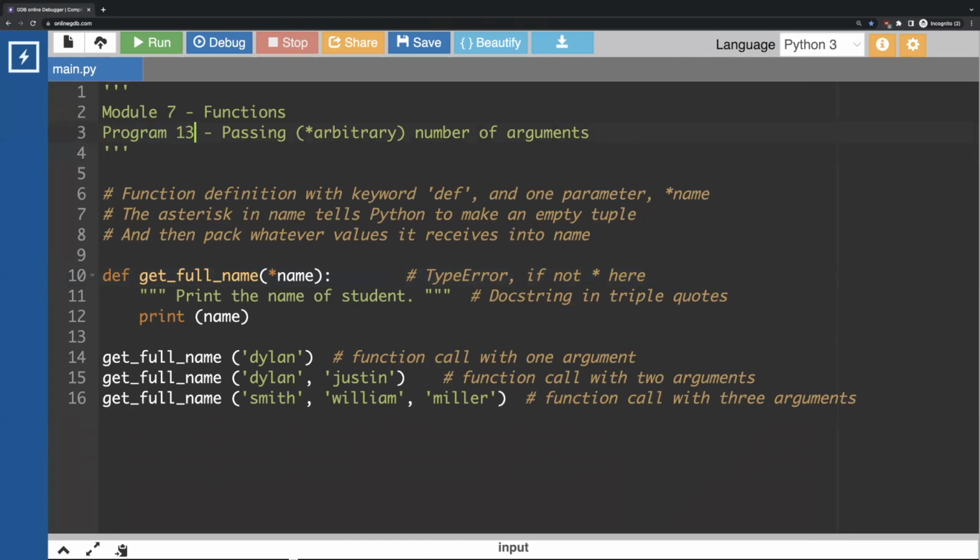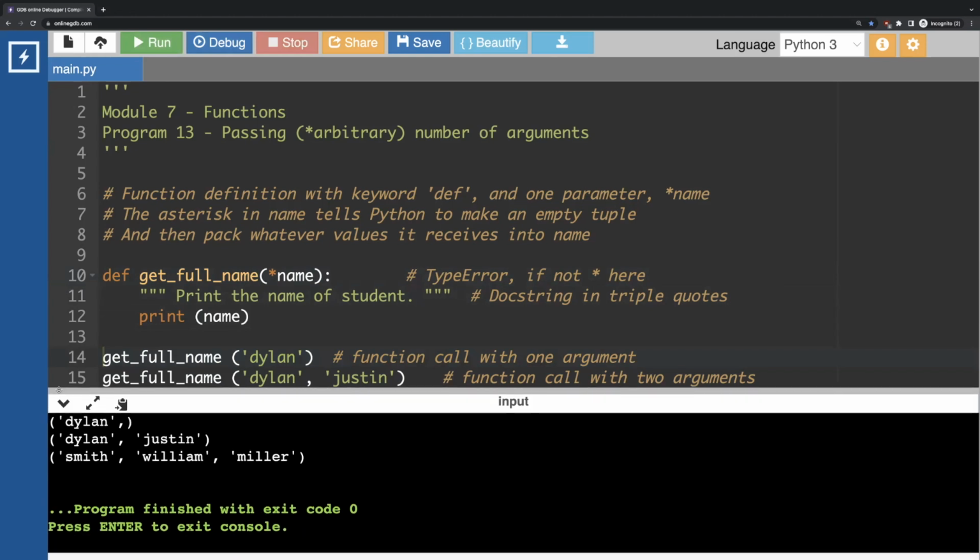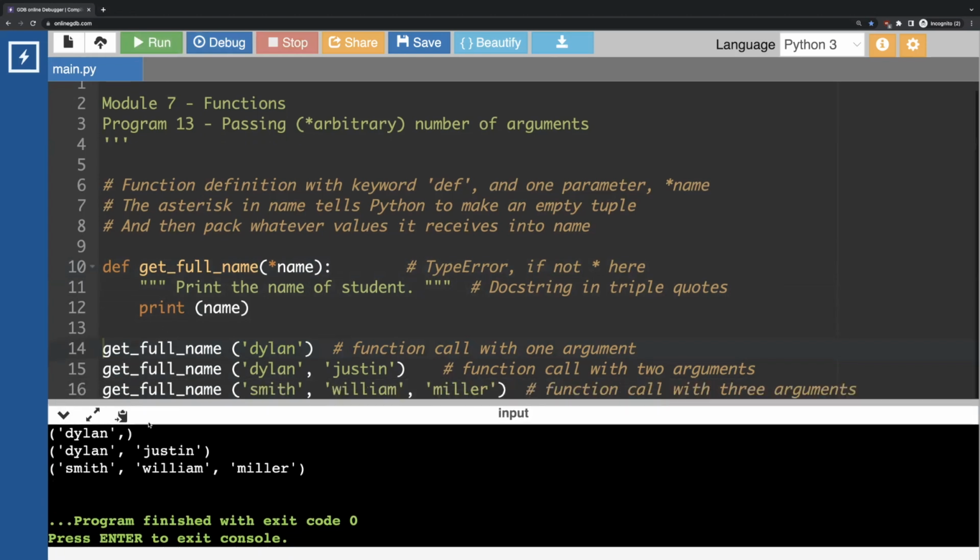The program is pretty simple, just a program about passing an arbitrary number of arguments. Here we have defined the function, as shown in the PPT, with one parameter, and the parameter has a star. If we don't have the star, we will get a type error, because there will be a mismatch: in the function call we pass first one argument, then two arguments, and then three arguments. If I run the program, you can see the values come back in a tuple.